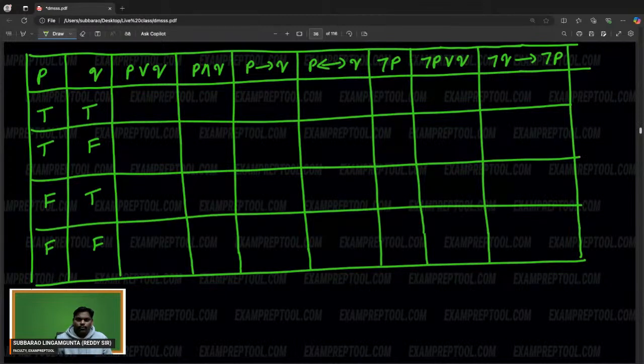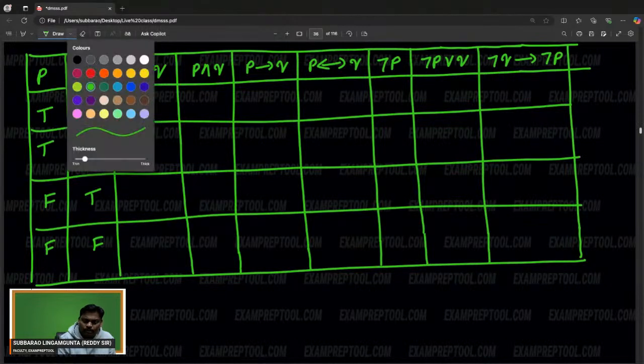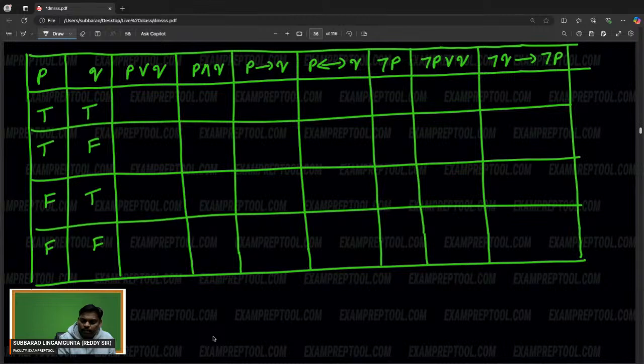Careful, everyone. I'm writing one by one. Does everyone know the OR operator? Look at this one: P OR Q. Anyone true? If both are false, that's fine. Everyone knows the OR operator.